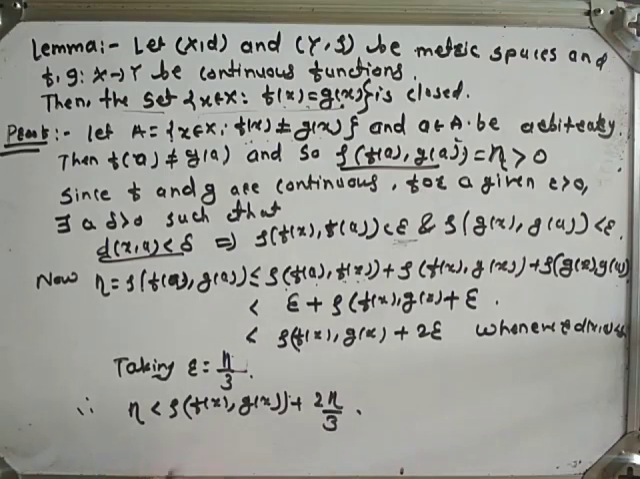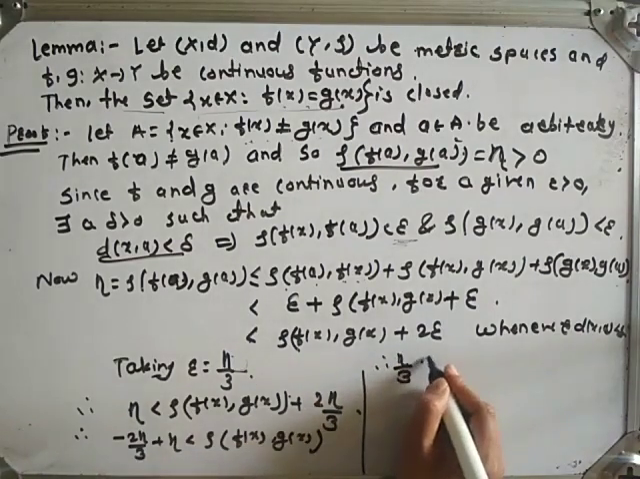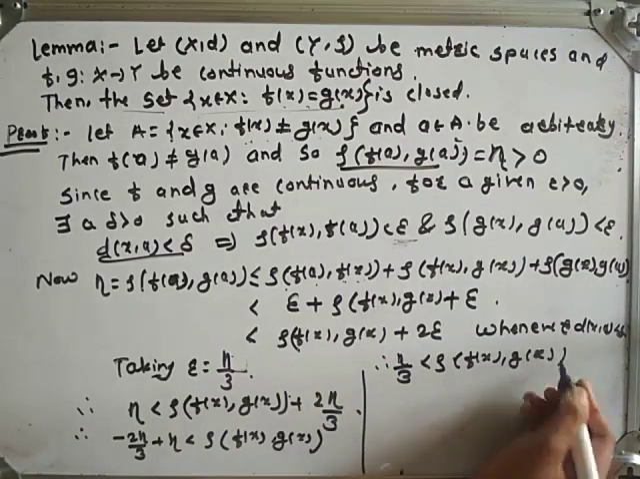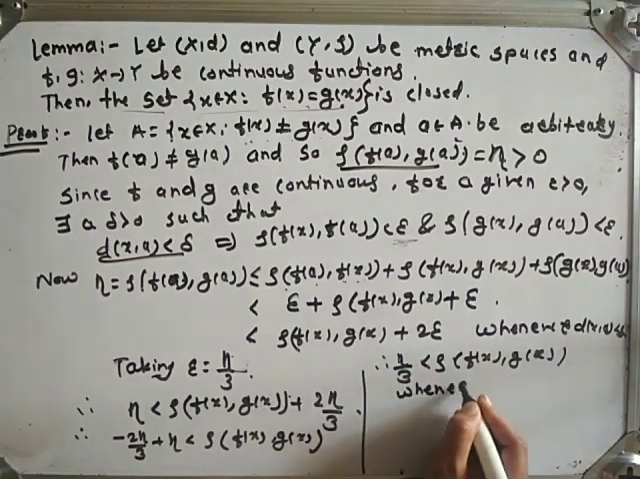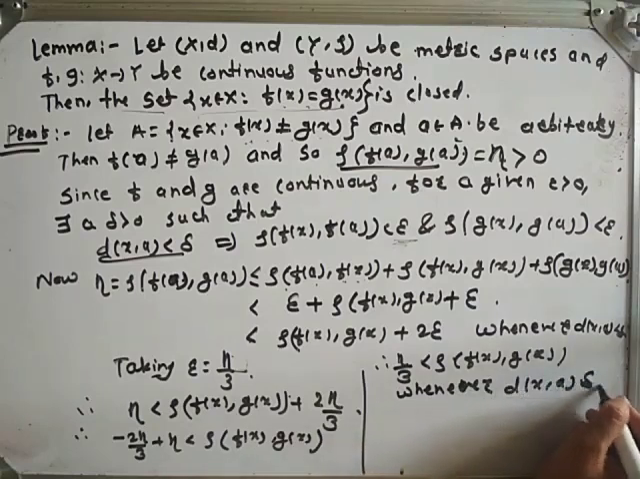Simplify this. We will get minus 2 eta by 3 plus eta is strictly less than rho of f of x comma g of x. So we get eta by 3 is strictly less than rho of f of x comma g of x, meaning rho of f of x comma g of x is greater than eta by 3 whenever d of x comma a is strictly less than delta.